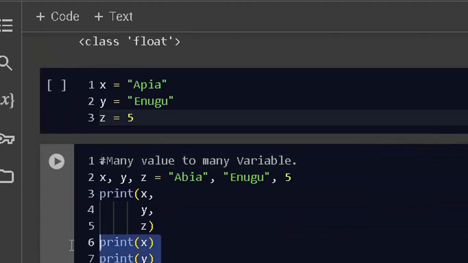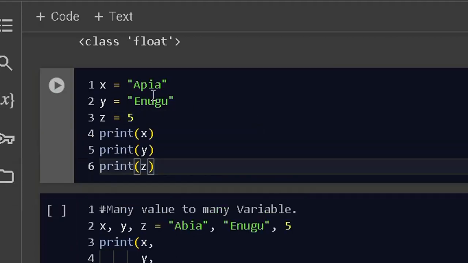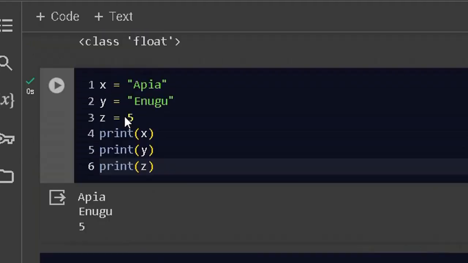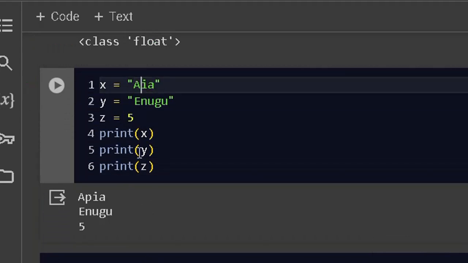Then the next thing is that I now need to have a print, which I am going to type here, print, and I run it. Now do you see what happens here? What happens here is that I put x equals to Abia as the first one, y is equal to Enugu, z is equal to.